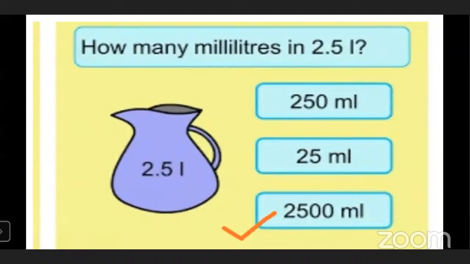Now I think the concept of volume and capacity is clear to you all. Volume is the space a substance is holding, and capacity is the maximum amount a vessel can hold.